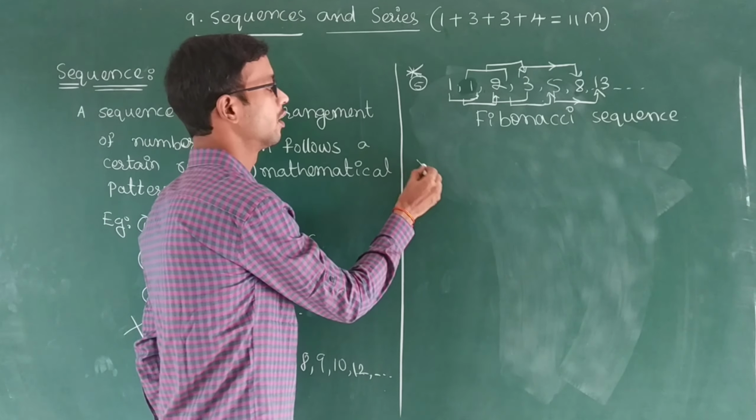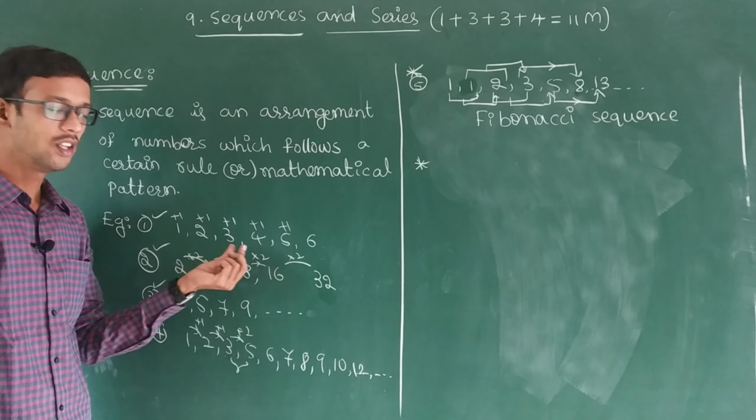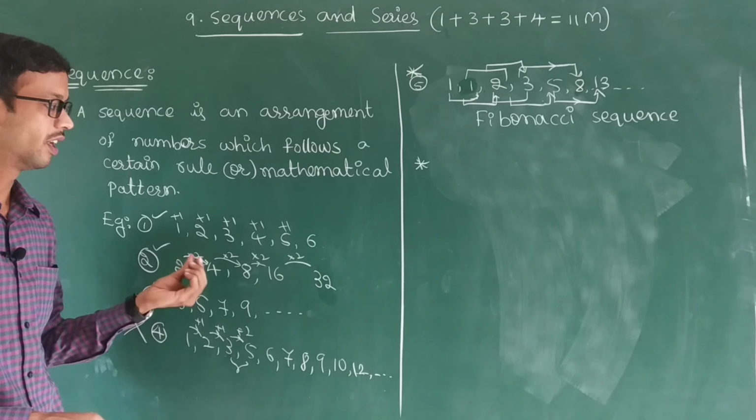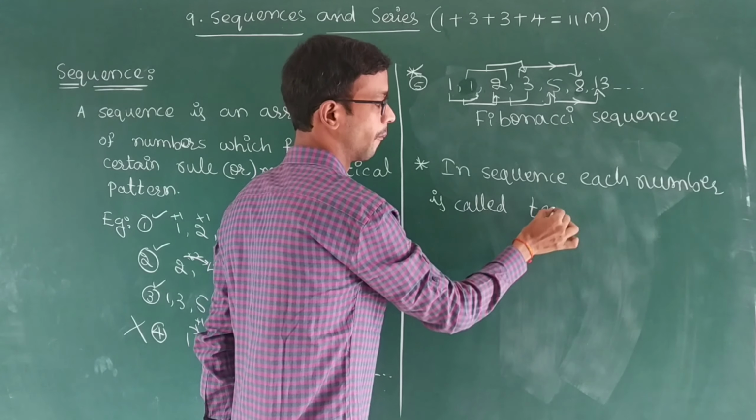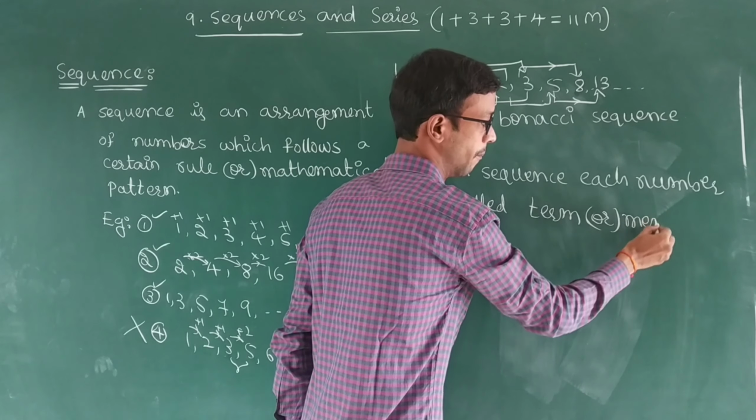So next, here some words we will get. Each number or member in a sequence, each number is called a term or member.